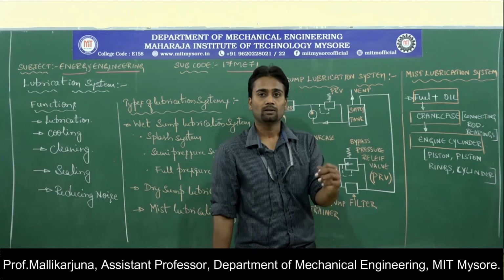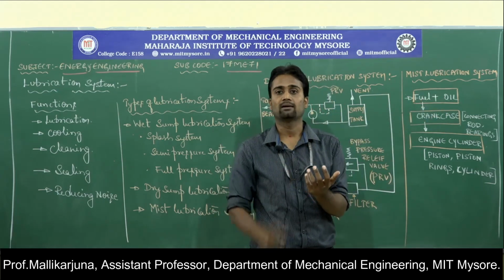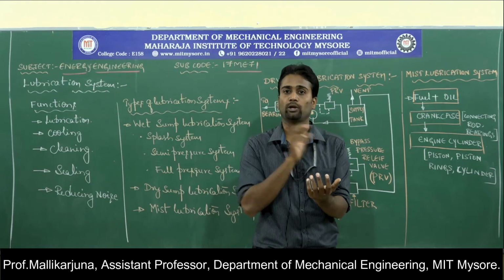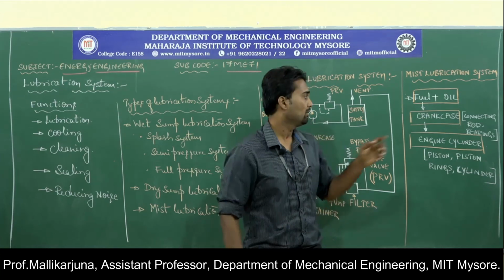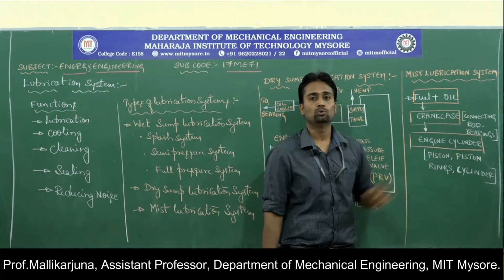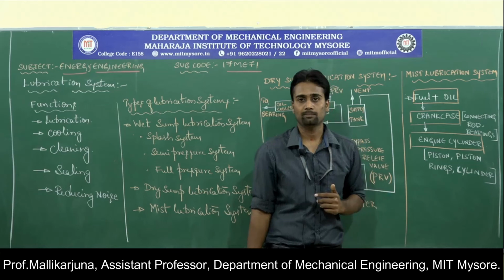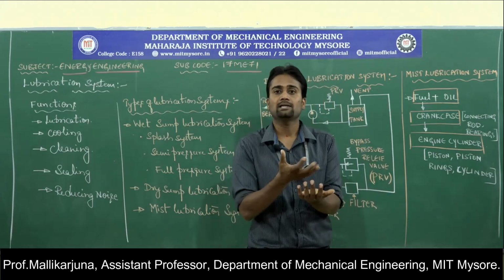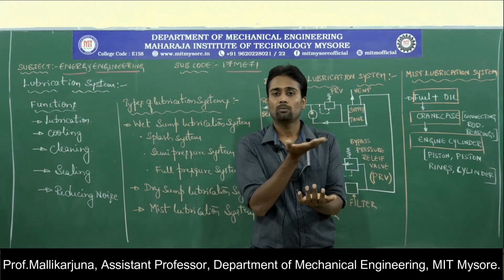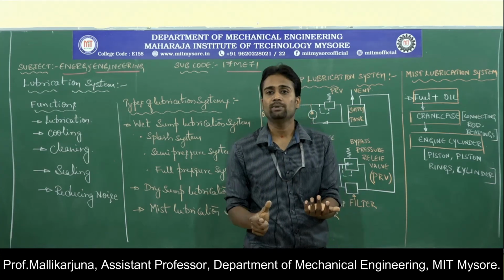Once the mixture of fuel and oil is supplied to the crankcase from the carburetor, in this crankcase various parts will be lubricated, such as connecting rod as well as bearings, because the crankcase is exposed to the bottom of the piston, connecting rod, crank as well as various bearings.